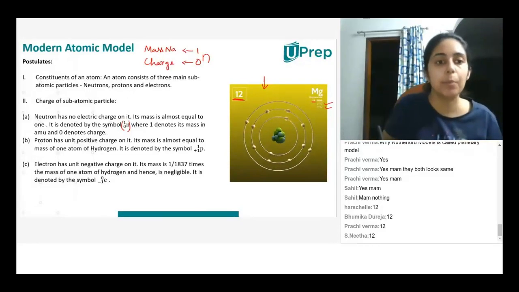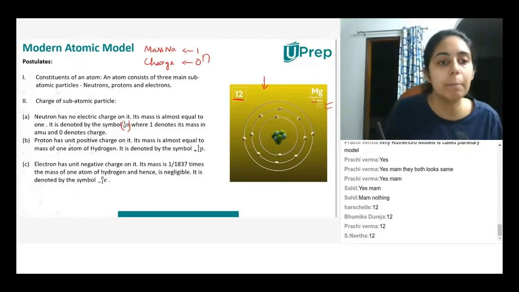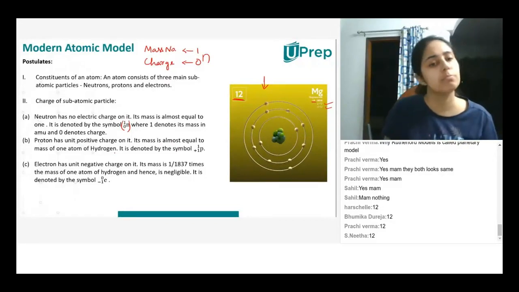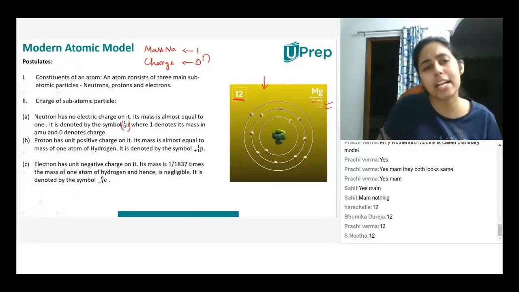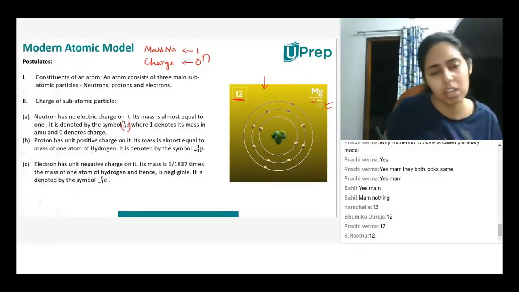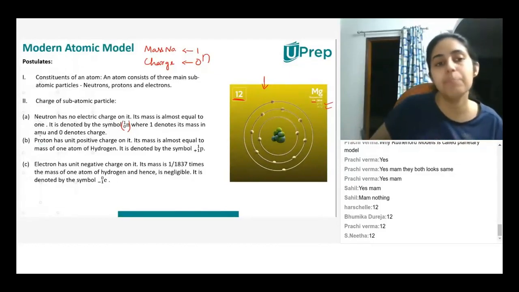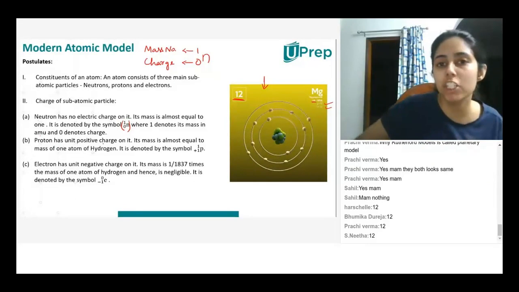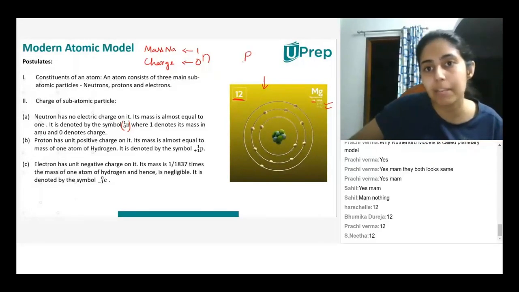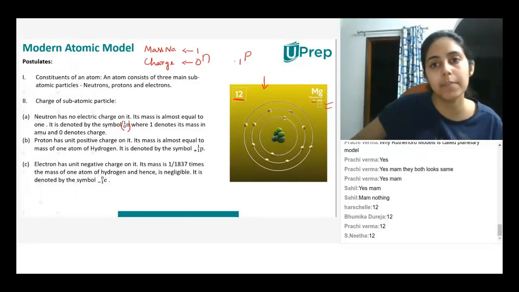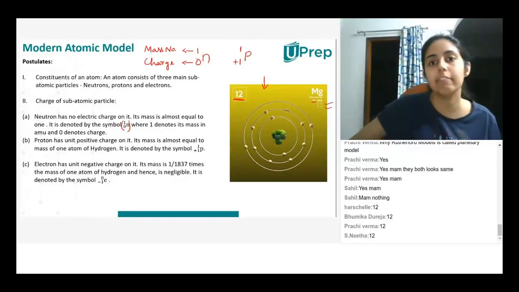Okay. So proton has unit positive charge on it. Its mass is almost equal to the mass of one hydrogen atom. So similar to neutron, almost. Neutron is actually a little bit heavier than proton, but we consider them almost the same. So it has unit positive charge. That means I'm going to write P. Charge is represented on the bottom left, so I'm going to write +1. And mass is represented on the top, so I'm just going to write 1.